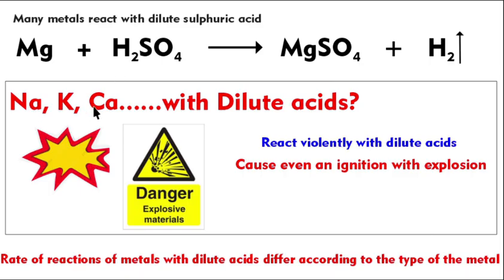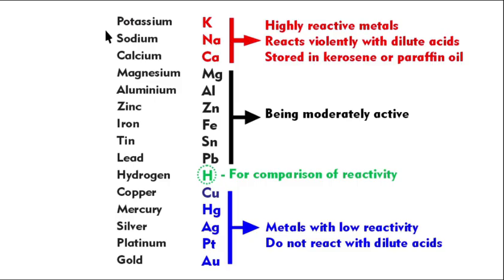But sodium, potassium, calcium, we don't try to make them react with acids because they react very violently with dilute acids. So they might give explosions or ignite with fire. So it's dangerous to make the reactions of highly reactive metals like sodium, potassium with dilute acids in your lab. So highly reactive metals react violently with dilute acids.